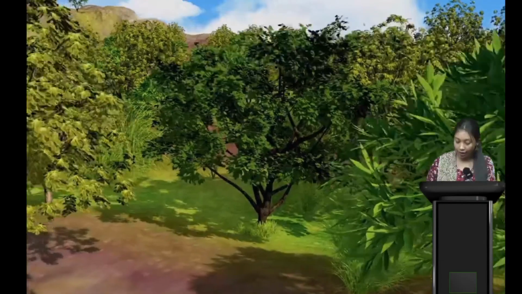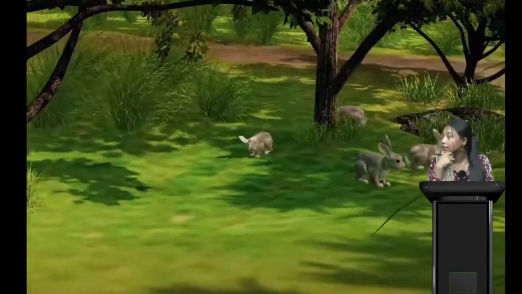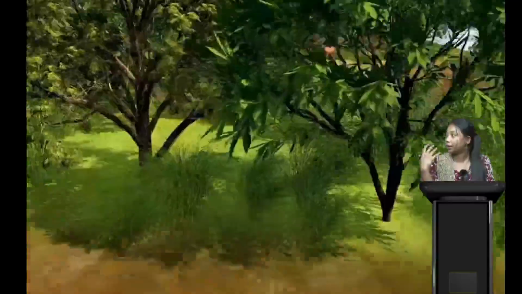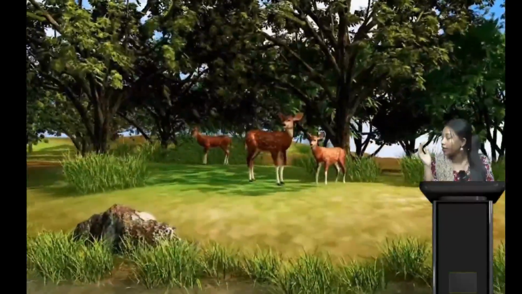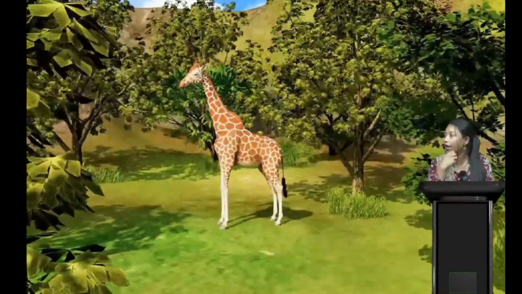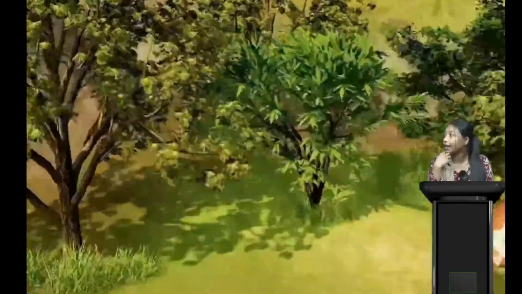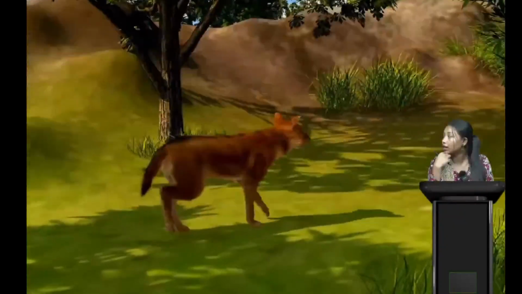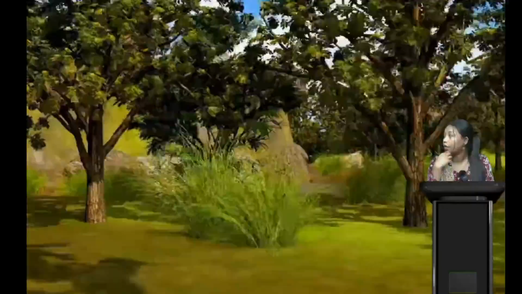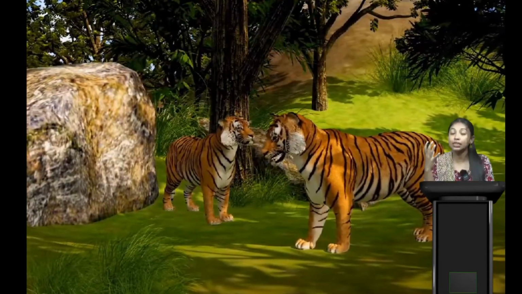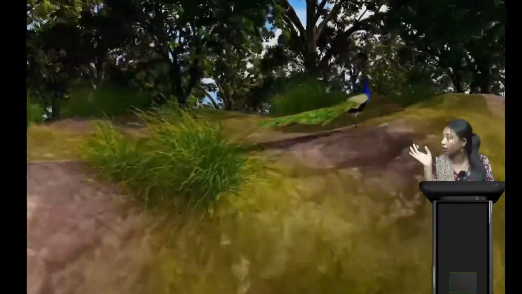Okay, now in this slide we can see there are some rabbits and they are playing here and there. Now here we can see there are two or three deer. After that we can see a very beautiful giraffe. Then here we can see a what? A fox. All the different varieties and kinds of animals that live in the jungle only.